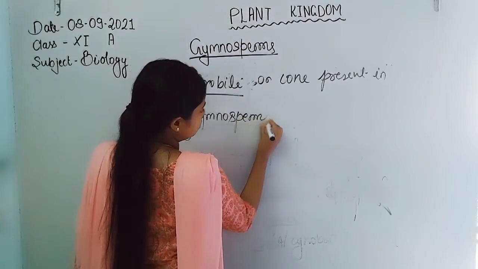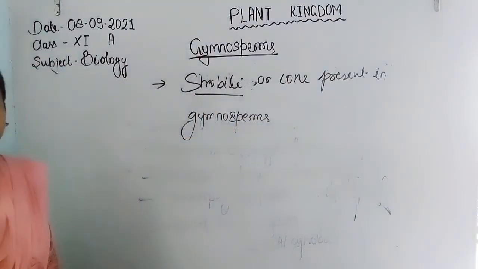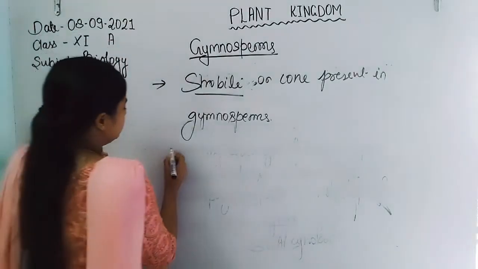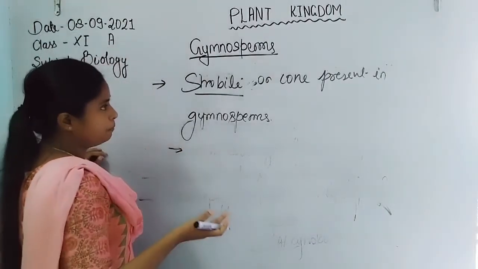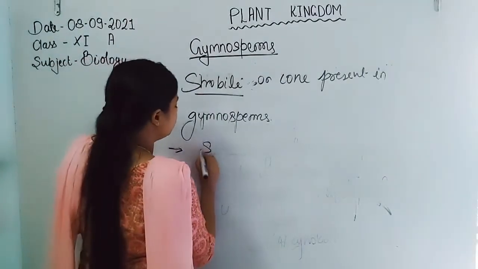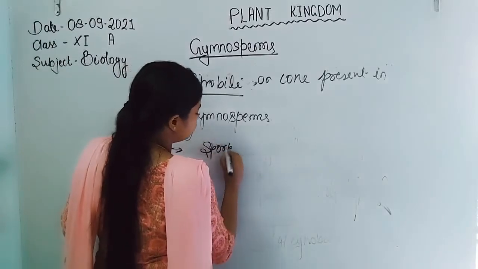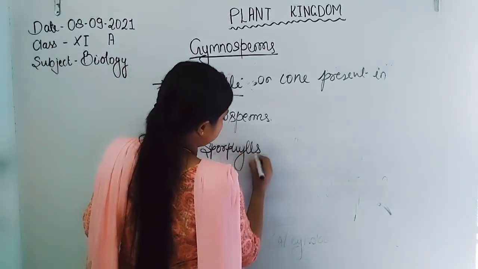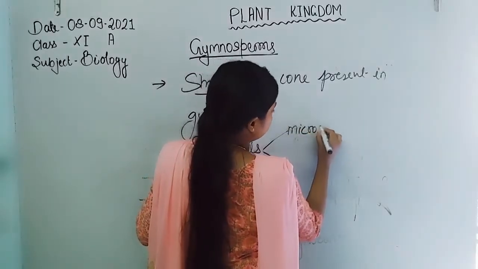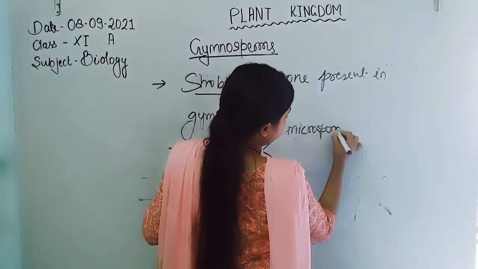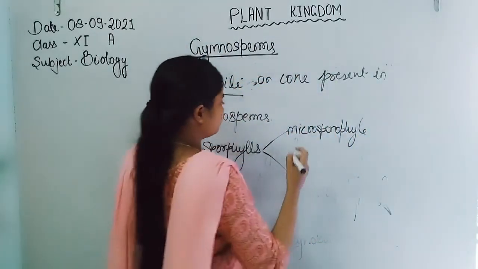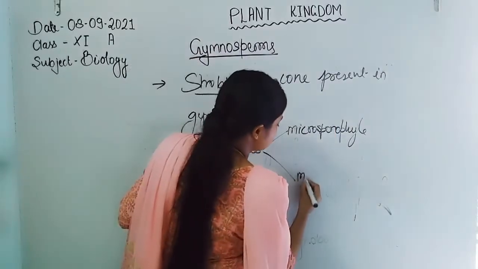Strobili are formed by the sporophylls. There are two types of sporophylls: microsporophyll and megasporophyll.